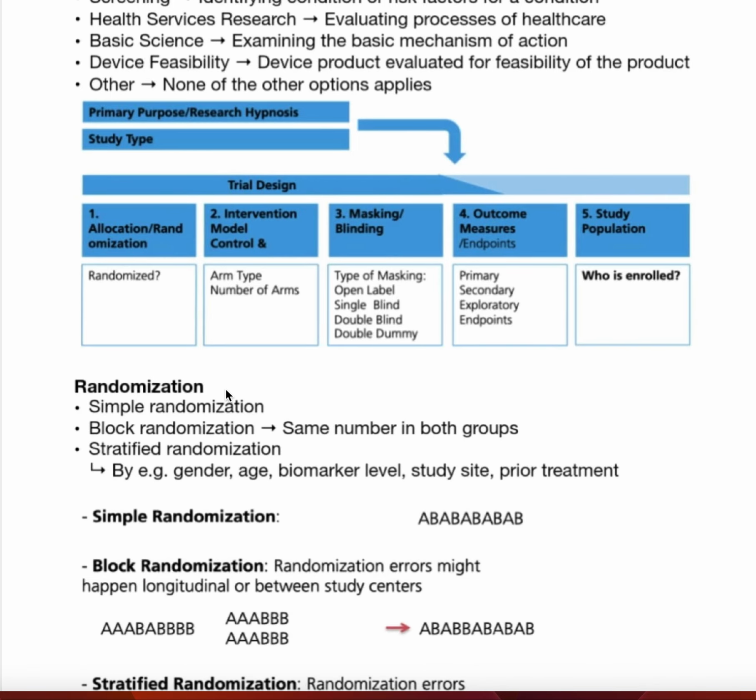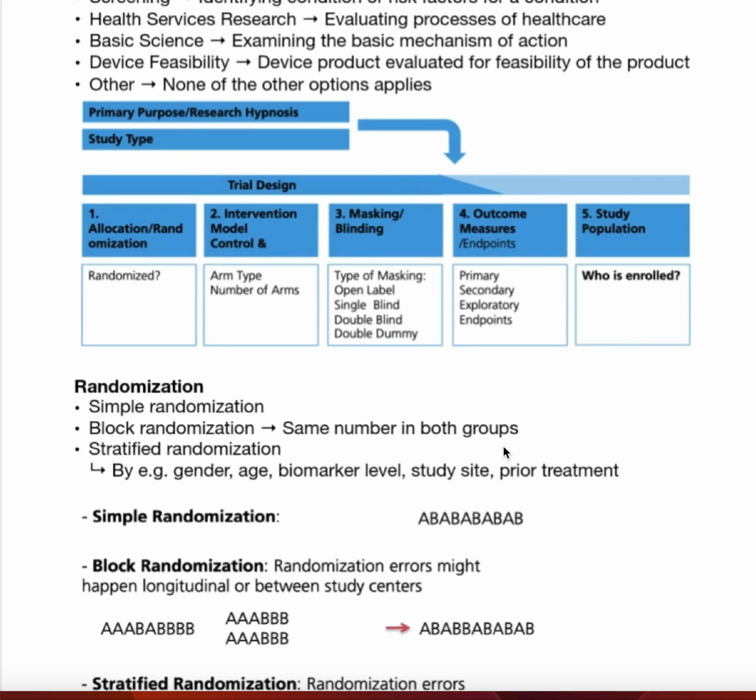So randomization. Actually, we have three types of randomization. We have simple randomization, block randomization, and stratified randomization. Simple randomization has no categories and no conditions, just simple, without any thinking. So it's like A, B, A, B, A, B, okay? And block randomization has the same number in both groups.